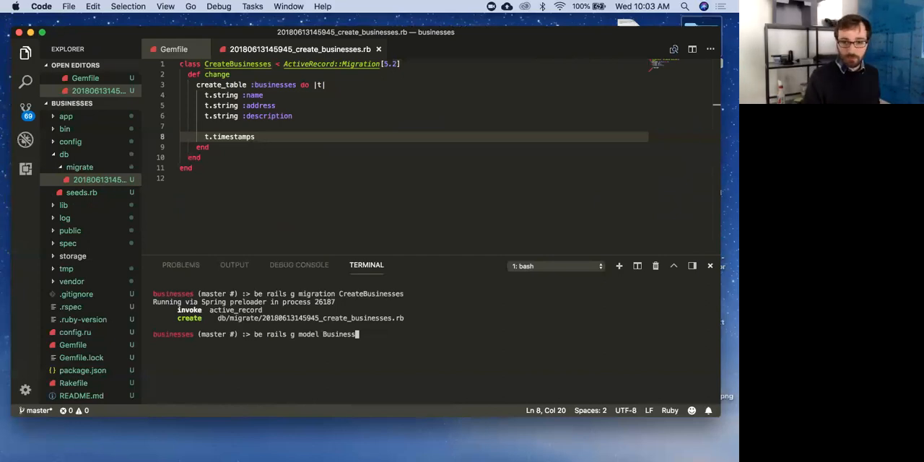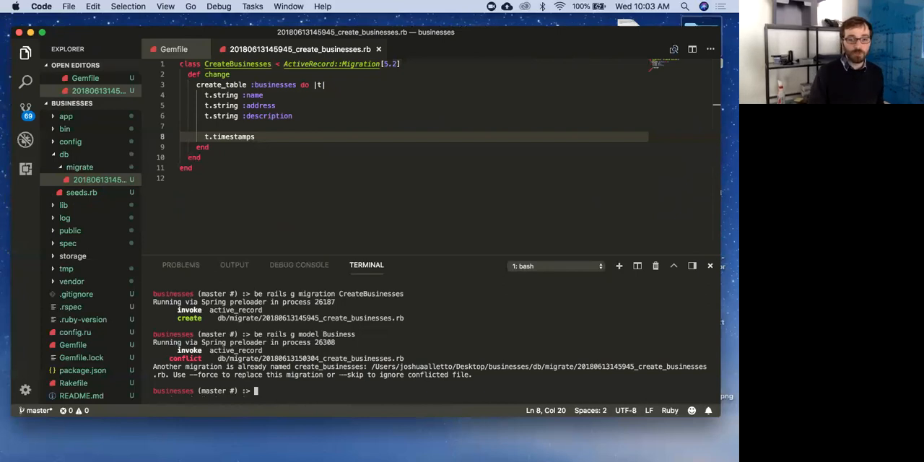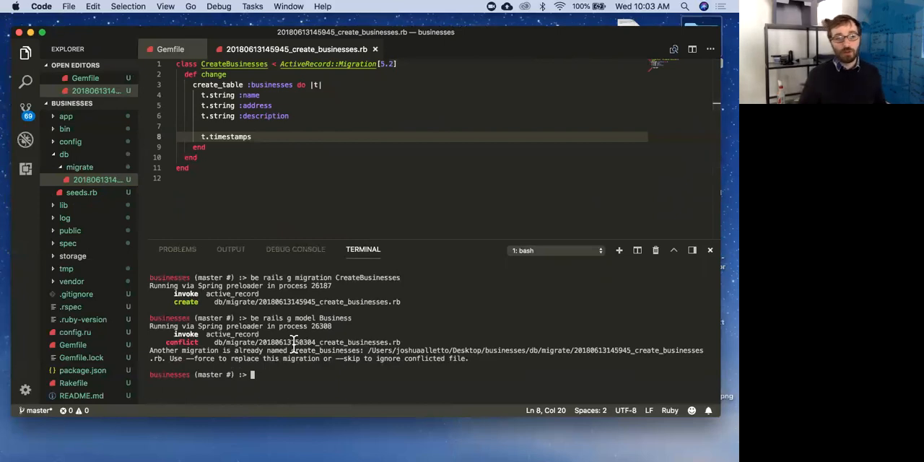Rails g model business. Oh, and it blows up. It does not work. It turns out that if I generate a model, again, Rails is convention over configuration, I believe, is the motto of Rails. It's assuming, look, if you're going to make a model, you're going to have a corresponding table in your database. So we're going to make a migration for you right away. What's happening here is it's trying to make the migration because it's assuming it needs one. It's finding that one already exists and it's blowing up. It doesn't know what to do, right?